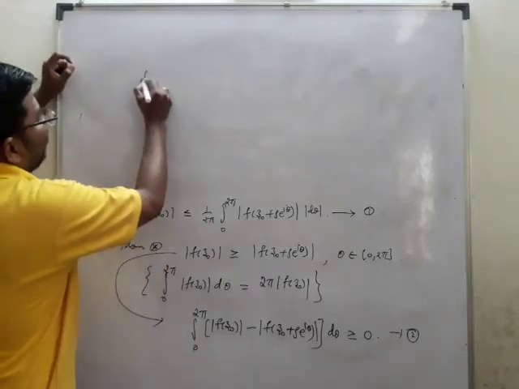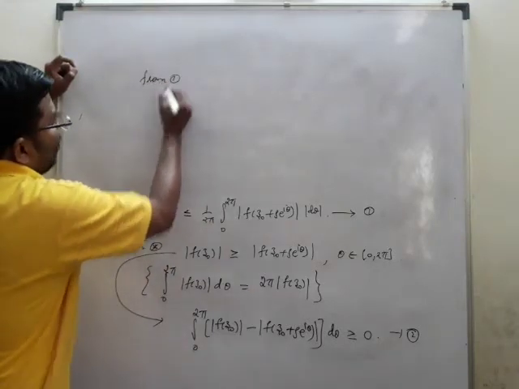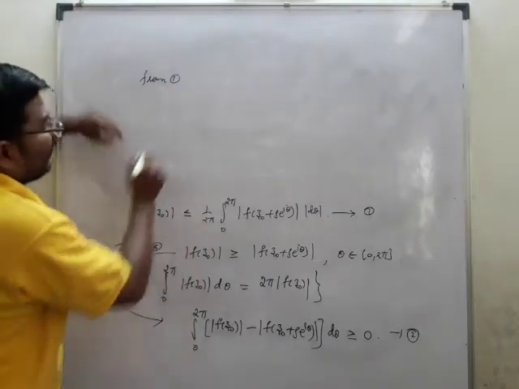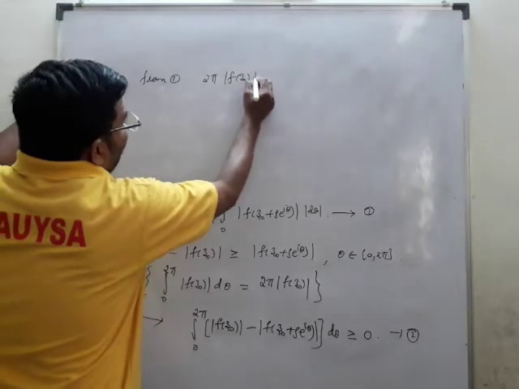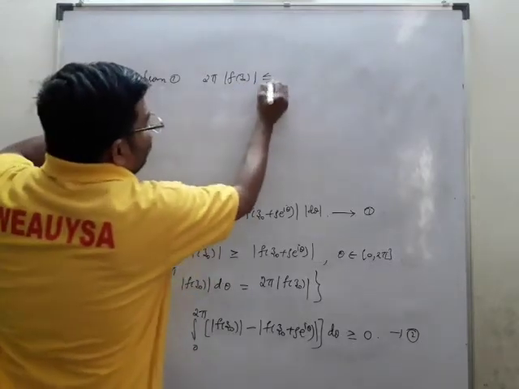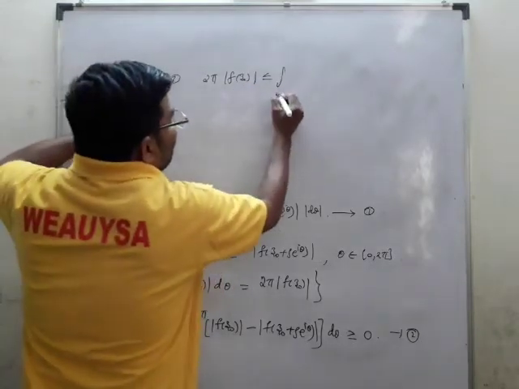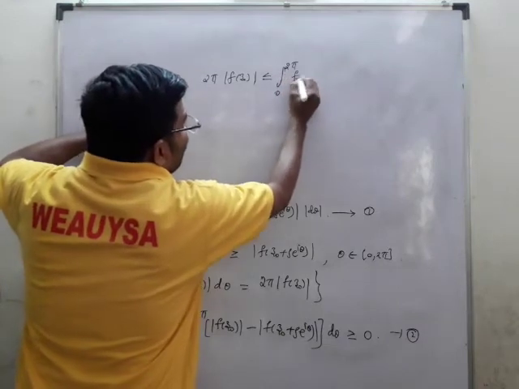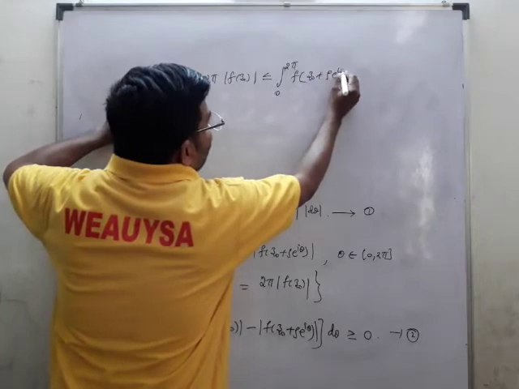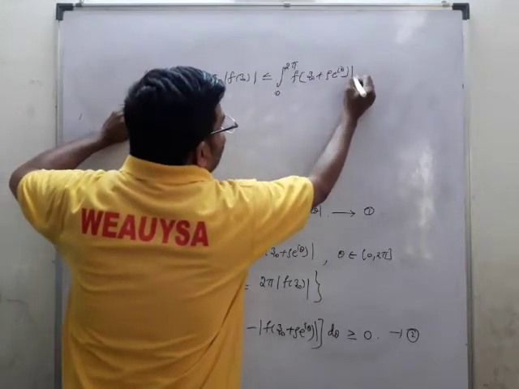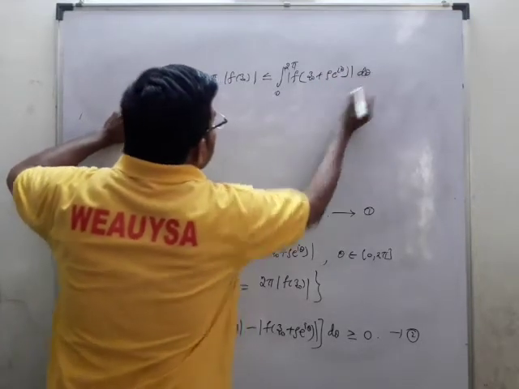I'll write it like this so that you understand clearly. From 1, I'll take 2π here. So this is 2π mod f(z₀), which is less than or equal to ∫₀^{2π} mod f(z₀ + ρe^{iθ}) dθ. So what have I supposed?